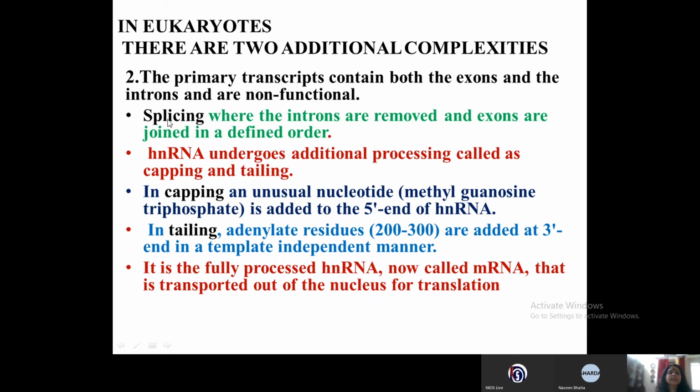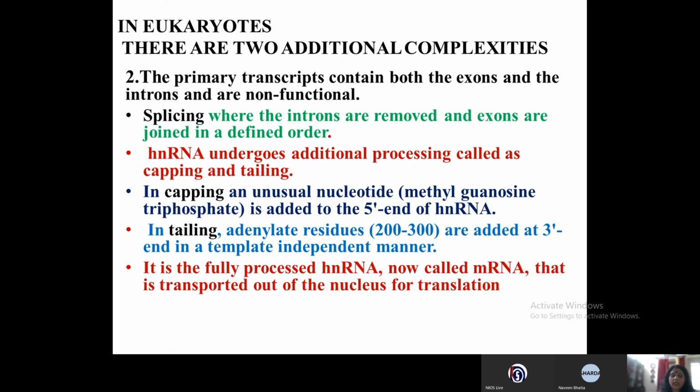The first one is splicing, where the introns are removed and the exons are joined in a defined order. Alright. The hnRNA undergoes additional processing called capping and tailing. What is capping? Capping is when an unusual nucleotide, methylguanosine triphosphate, is added at the 5' end of the hnRNA, and tailing is when adenylated residues, about 200 to 300 adenosines, get added at the 3' end of the mRNA.